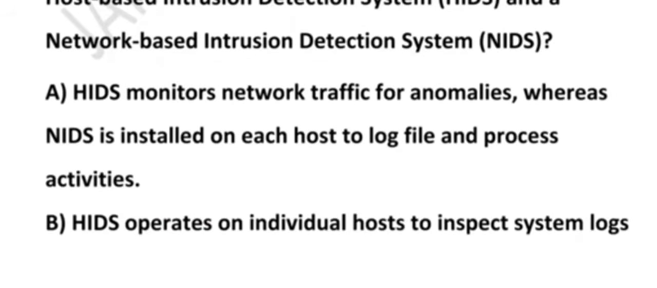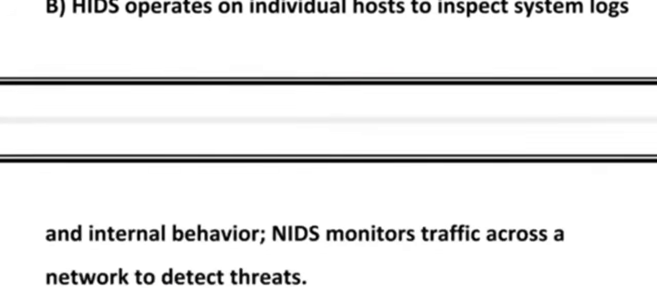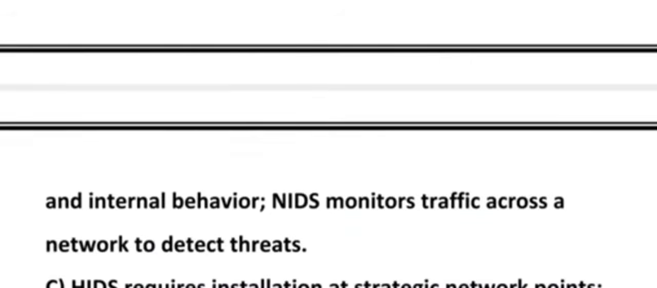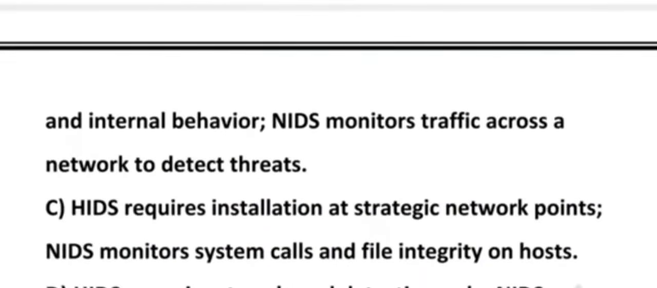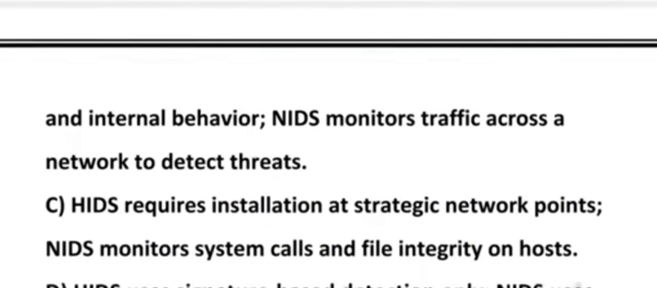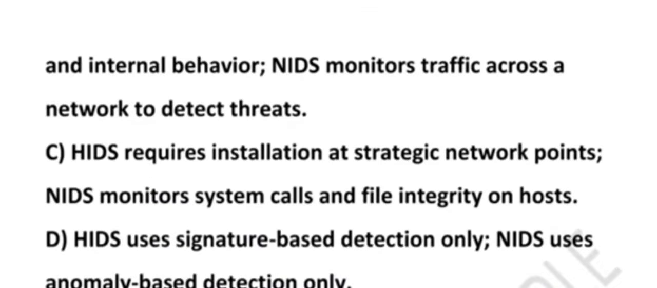Option A, HIDS monitors network traffic for anomalies, whereas NIDS is installed on each host to log file and process activity. Option B, HIDS operates on an individual host to inspect system logs and internal behavior. NIDS monitors traffic across the network to detect threats. Option C, HIDS requires installation at a strategic network point. NIDS monitors system calls and file integrity on the host. Option D, HIDS uses signature based detection only. NIDS uses anomaly based detection only.